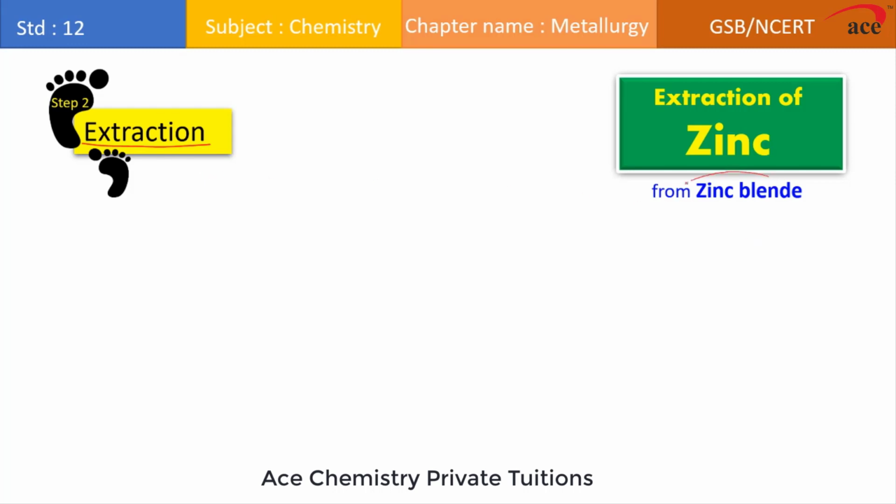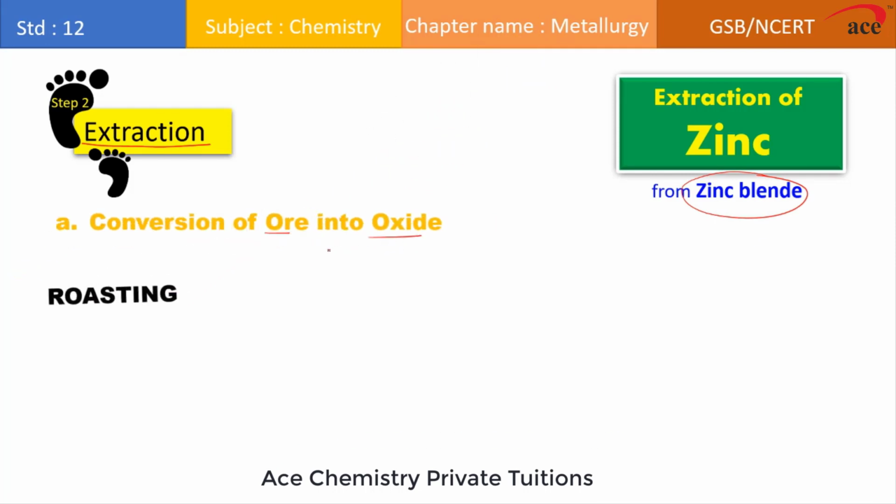But zinc blende is a sulfide ore, so the process of conversion of ore to oxide applied is roasting. So what is roasting? Roasting is the conversion of metal sulfide to metal oxide by heating the ore in excess of air.